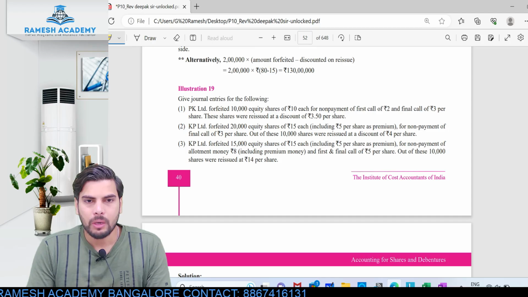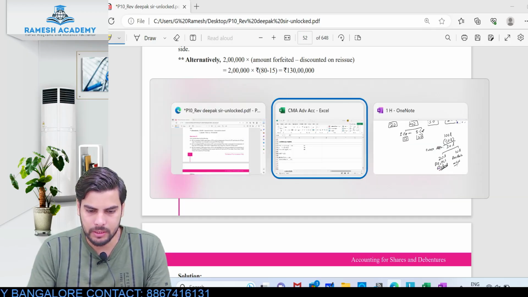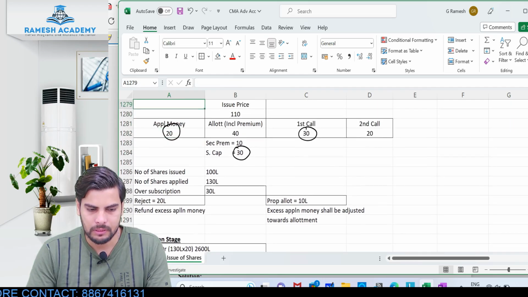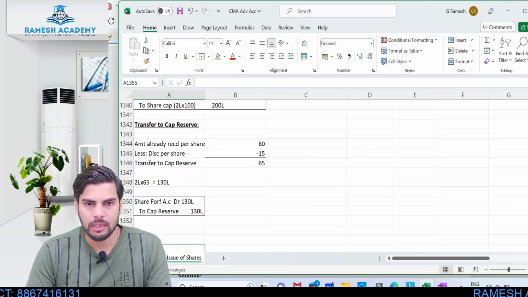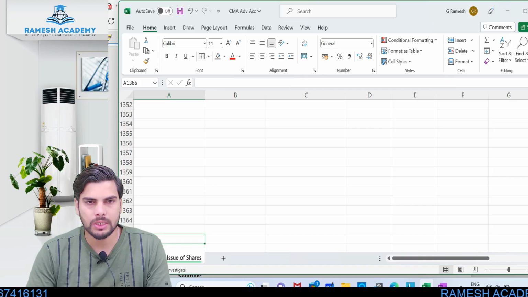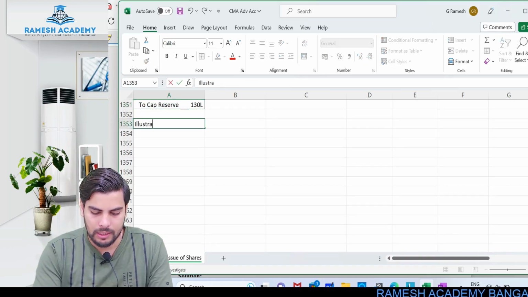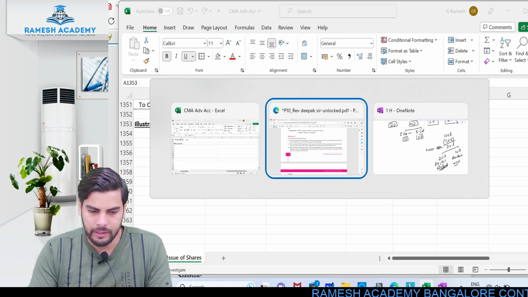Okay, so I hope there is no confusion pertaining to whatever aspect we have discussed so far. Let's just move on to the next illustration. Any doubt pertaining to the previous illustration, illustration number 18? I hope everything is clear. Every adjustment has been mentioned in detail in our solution. You guys can just go through it. So let's look into the next illustration, that is illustration number 19.